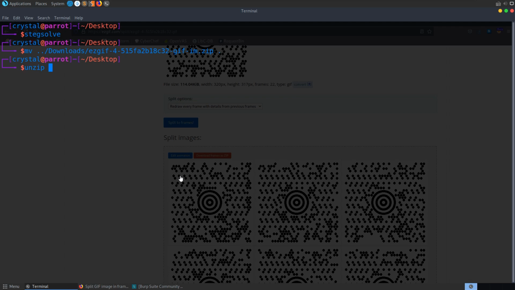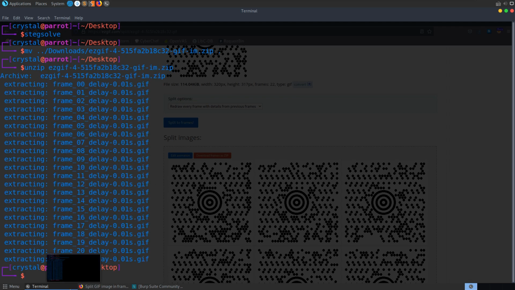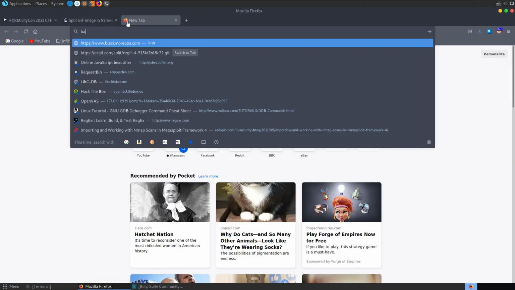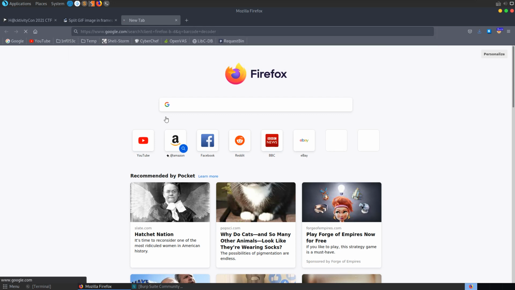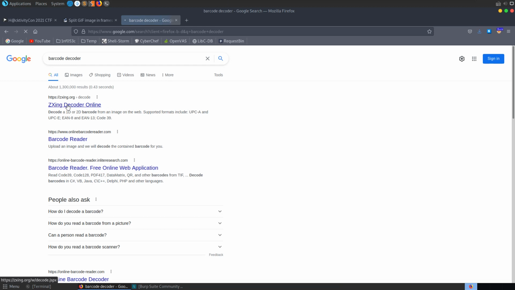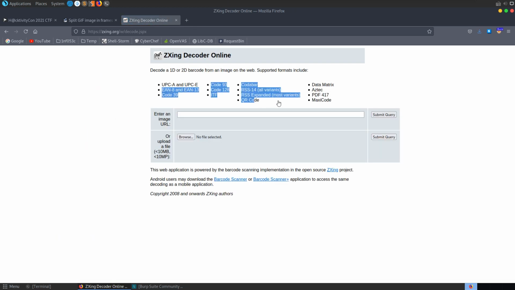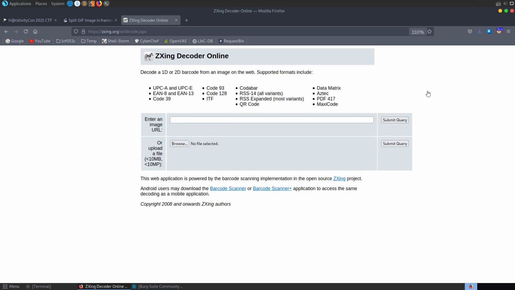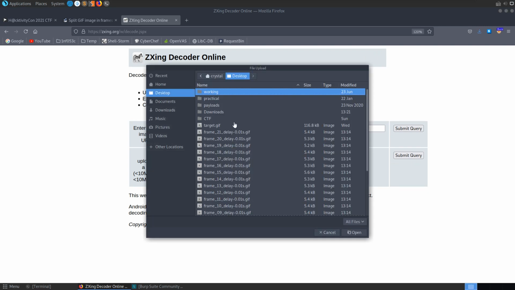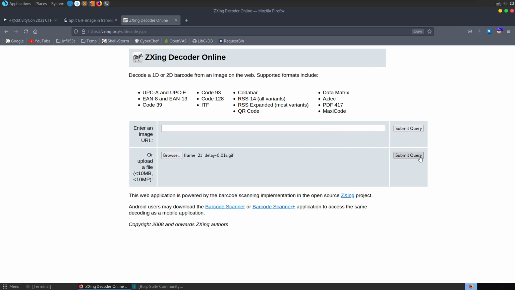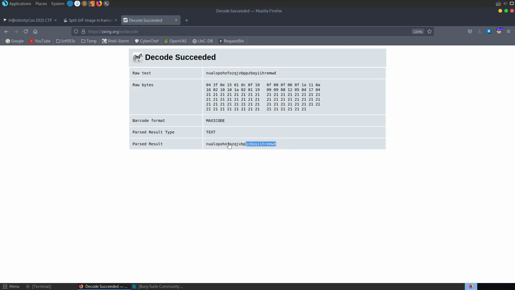Let's unzip it, and then what we can do here is have a look for a barcode decoder. You can see this, we've got an online one which will deal with various different barcodes. So we're going to upload each of these images basically. We'll start off with the 21, and submit, and you can see the parsed result here.